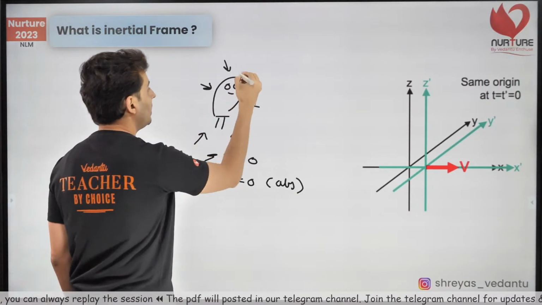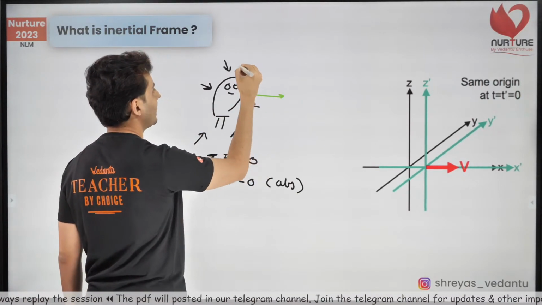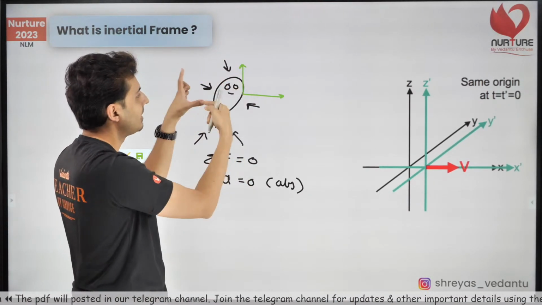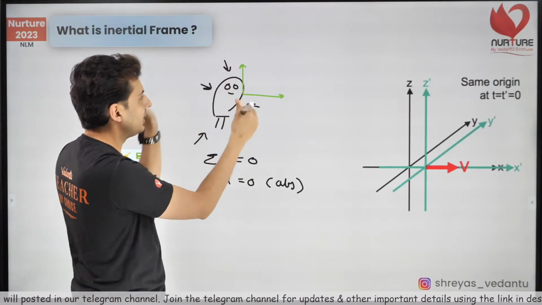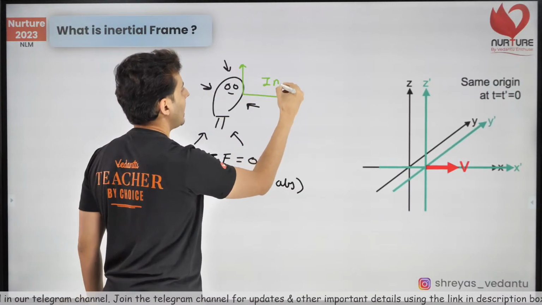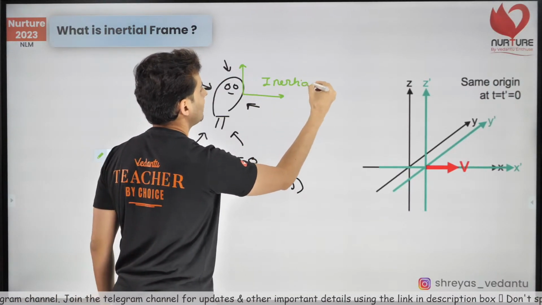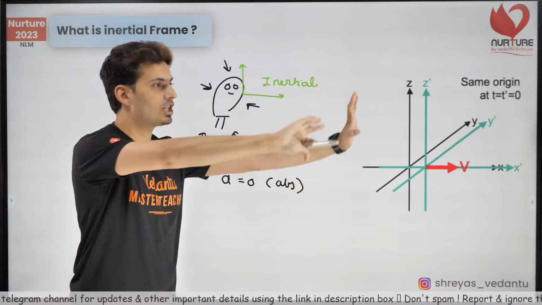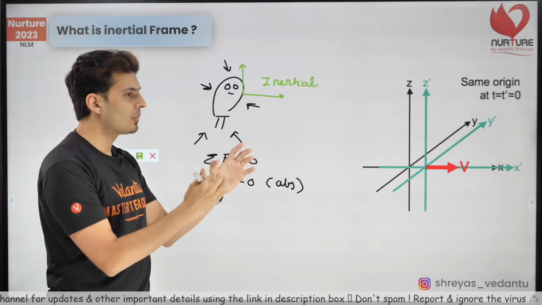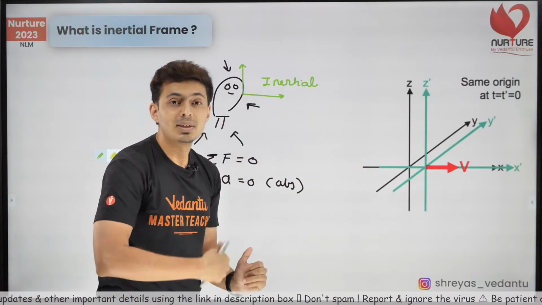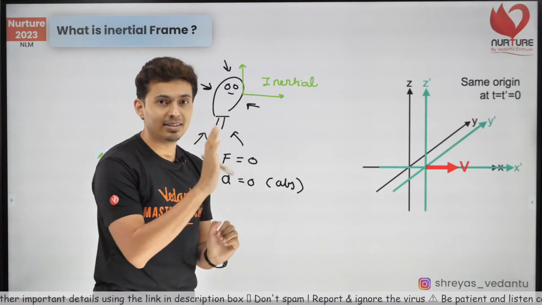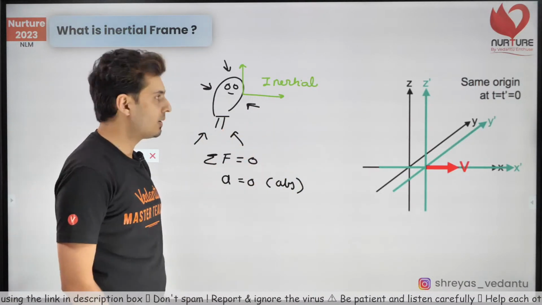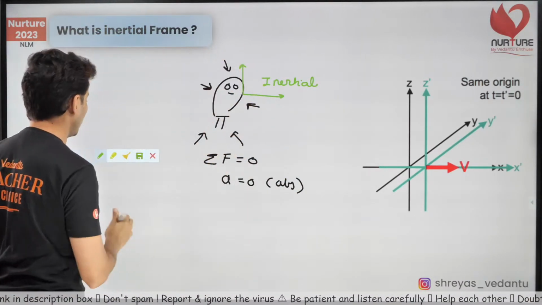Then Pandu's frame of reference, like if you make a frame of reference X, Y, Z and you attach it to Pandu, that will be called an inertial frame of reference. What is it called? Inertial. Why? Because force is 0, so he is maintaining his inertia. It's balanced. All frames of reference which are attached to that are called inertial frames of reference.